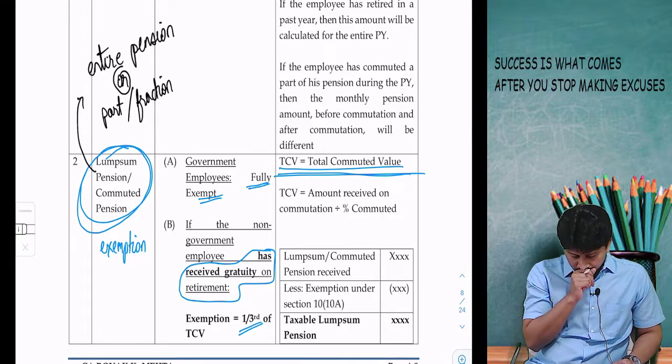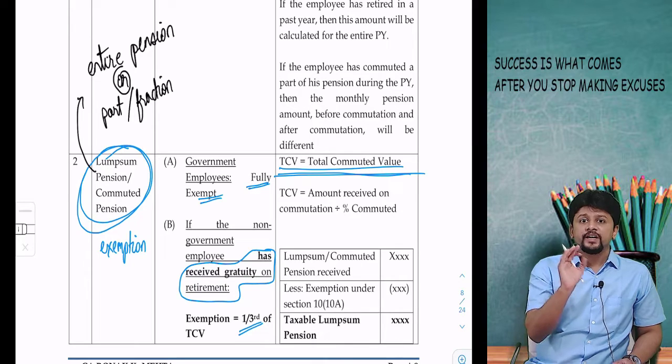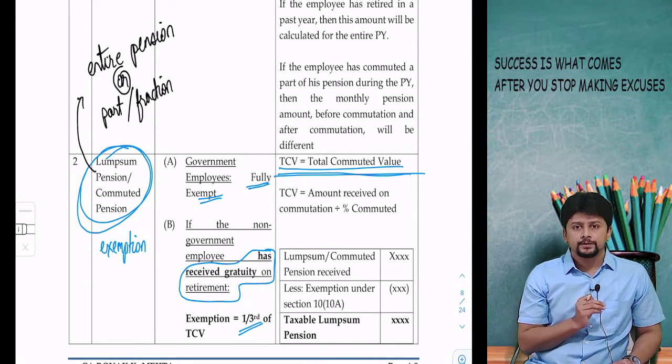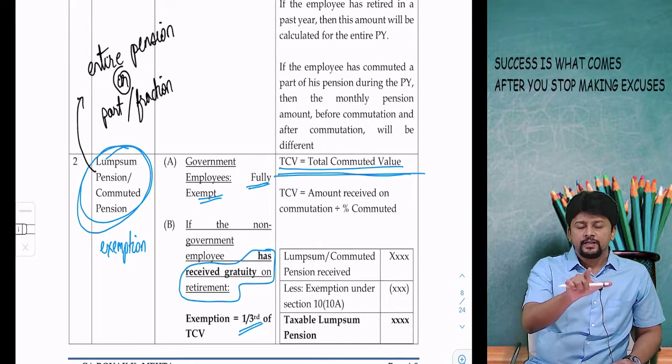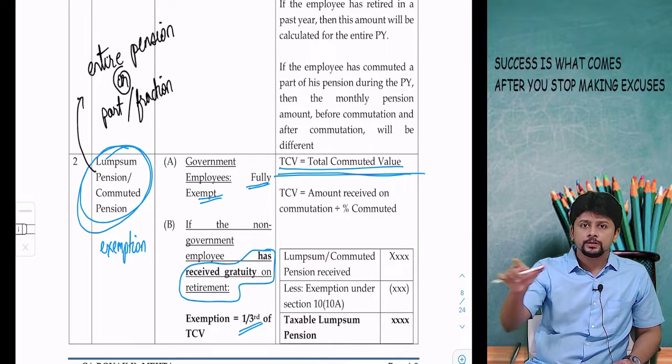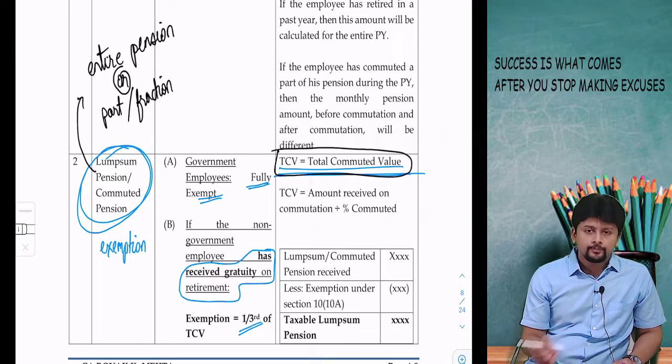So if I convert 75% of my pension on a lump sum basis, then I will have to do a reverse working: for 75%, if I am getting X rupees, what would be the amount that I get for 100%? That figure will be total commuted value.